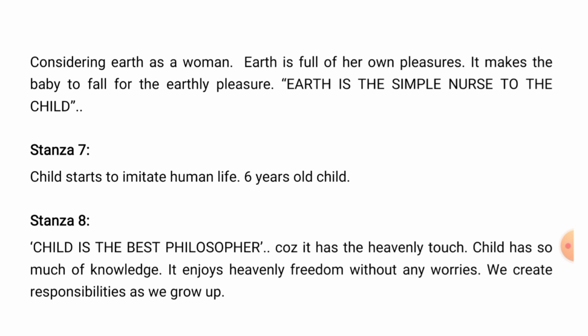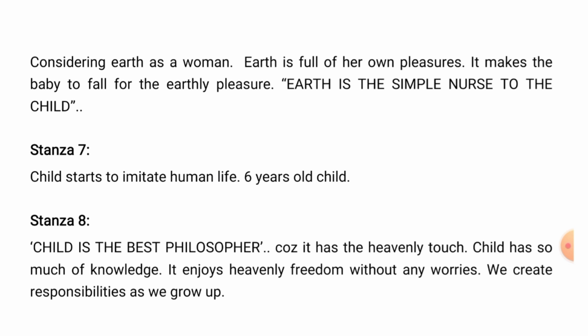In stanza 6 the poet is telling what happens after we come to the earth: we will be meeting a lot of earthly pleasures. When we start connecting with those earthly pleasures, we would be losing our connectivity from heavenly glory.